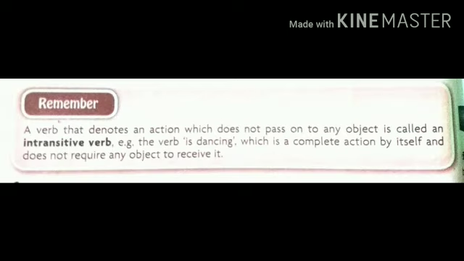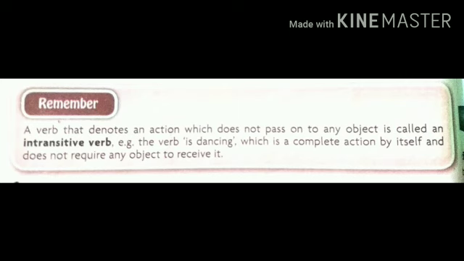Talking about intransitive verbs, as the definition says, a verb that denotes an action which does not pass to any object is called an intransitive verb. Unlike a transitive verb, here the message of the verb does not pass from the subject to an object. The verb does not need any kind of object, and it is known as an intransitive verb.